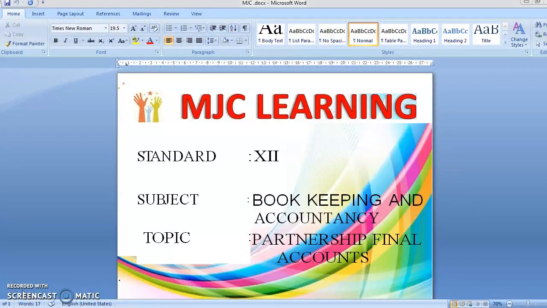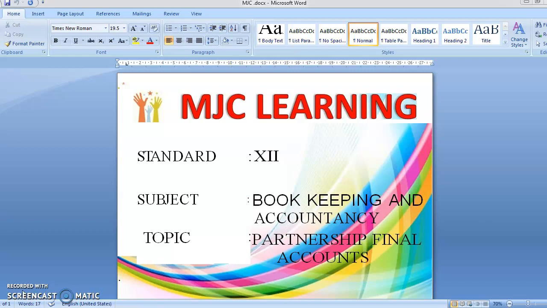Is Final Accounts. Students, you have already learned Final Accounts in 11th standard, but that Final Account was of sole trading concern. In 12th standard, you have Final Accounts which is related to partnership firm. Students, Final Account is a very important chapter because final account is there every year.